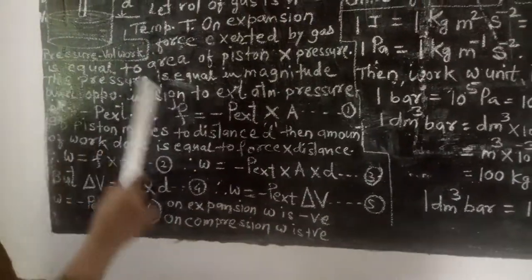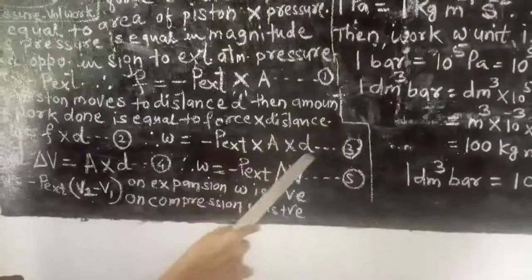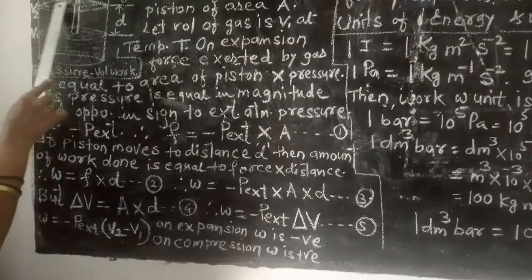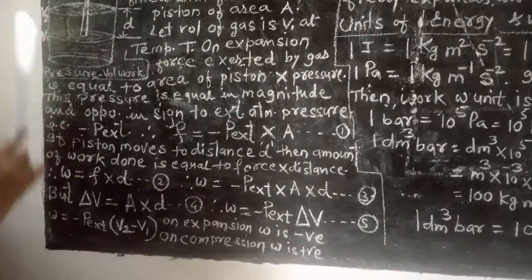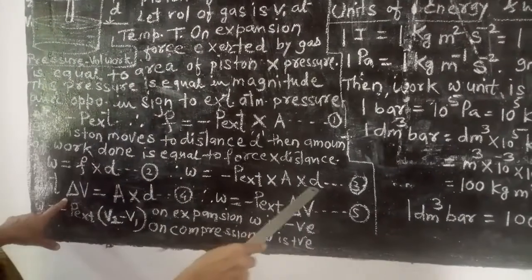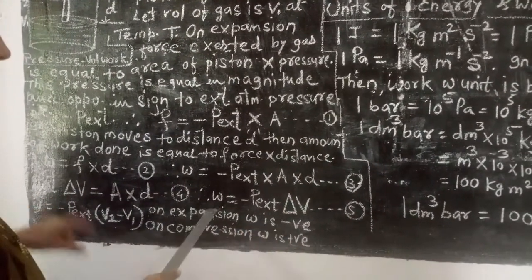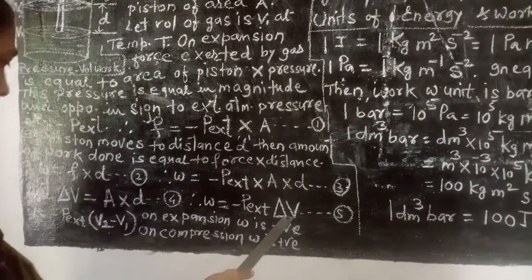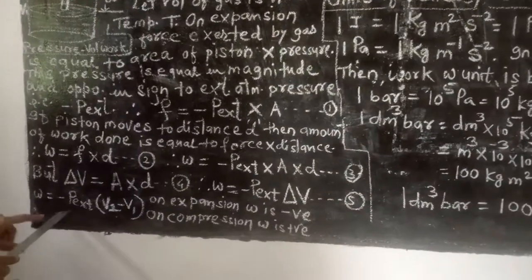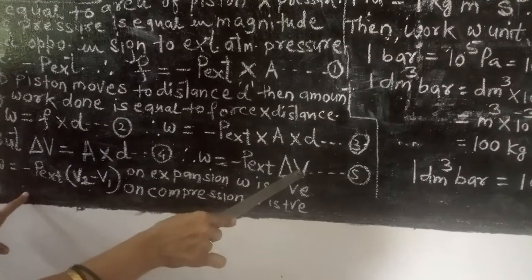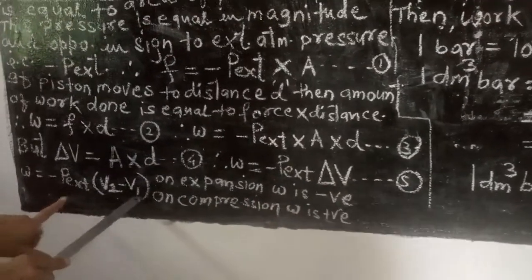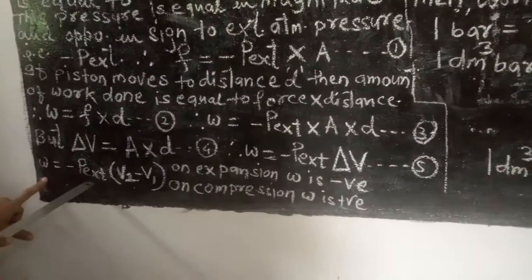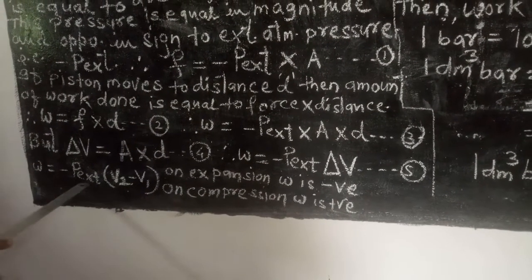Now I have just told you, what is A into d? Area into distance is nothing but V2 minus V1, that is the change in volume. So by substituting the value of d, we get the equation W is equal to minus P external delta V. So W is equal to minus P external, and delta V is V2 minus V1. So on expansion W is negative.